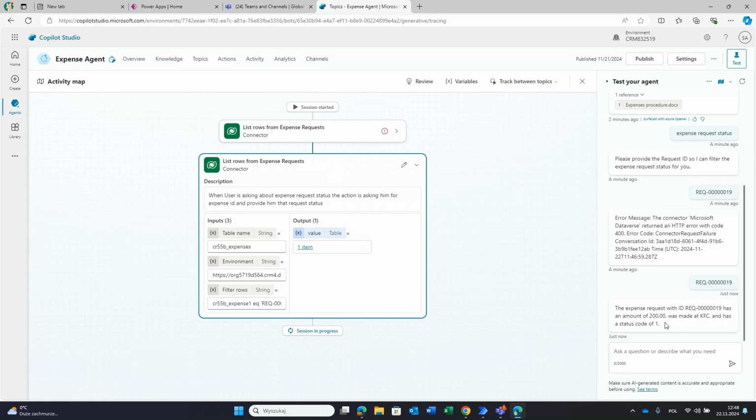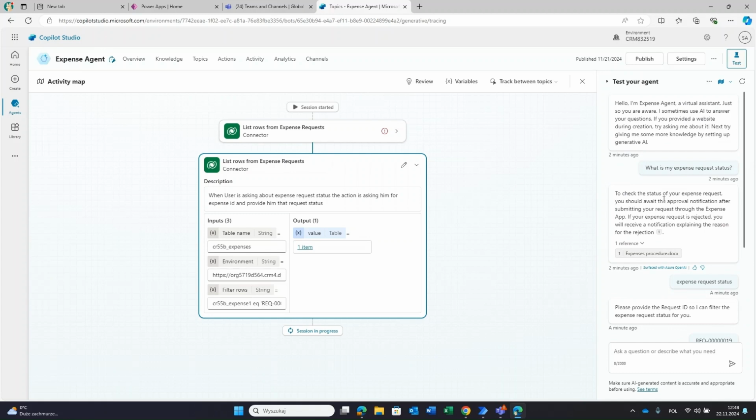And maybe for this error we had, the reason he used the procedure at first is that my description for this action is not good. Maybe I should change it a little bit for AI to understand, because as you saw, for the first action he understood it perfectly. Maybe I should use the same description for this action, and then it will work better. But I wanted to show you the difference and why those descriptions are important.